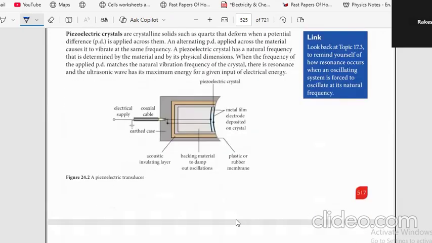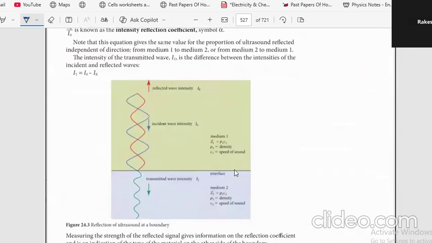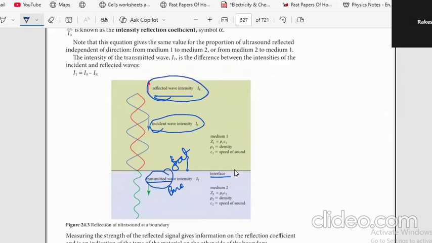They penetrate the body and either hit an interface and get reflected, like a bone, skin or fat interface. Some part of the incident wave will be transmitted and some part will be reflected.